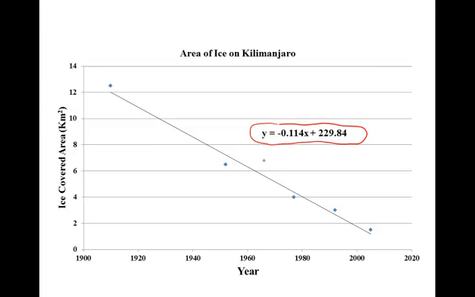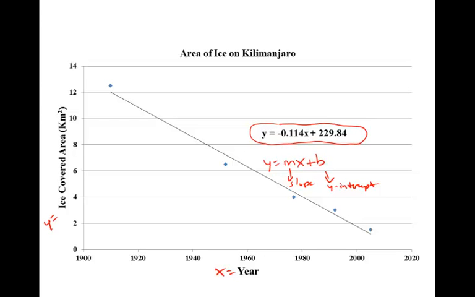Remember, the equation for a line has the form y equals mx plus b. M is slope, b is the intercept with the y-axis. In this case, x is year, and y is area covered by ice in square kilometers.